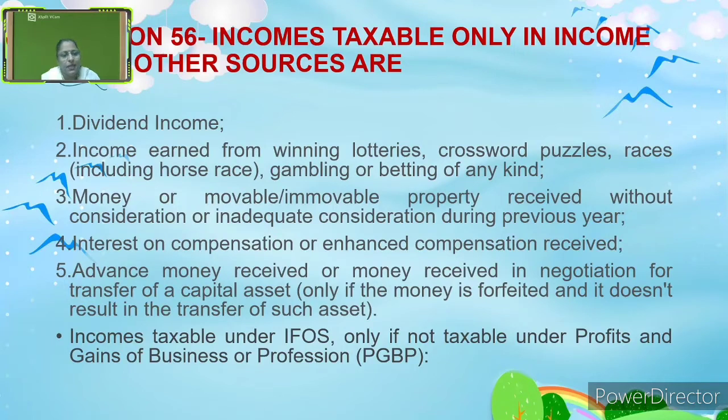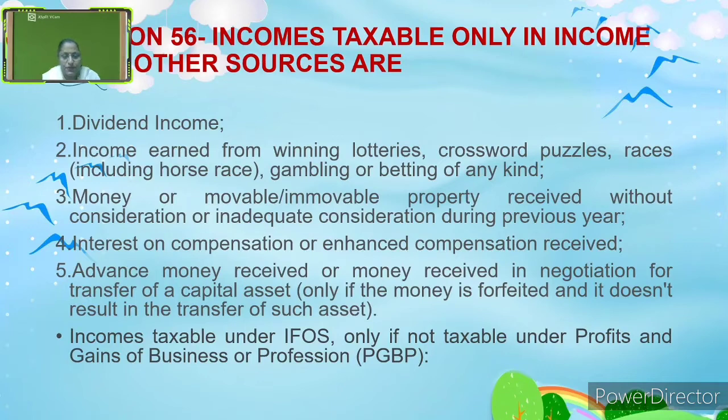Next will be the money or movable or immovable property received without consideration or inadequate consideration during the previous year. Interest on compensation or enhanced compensation received. Advance money received.